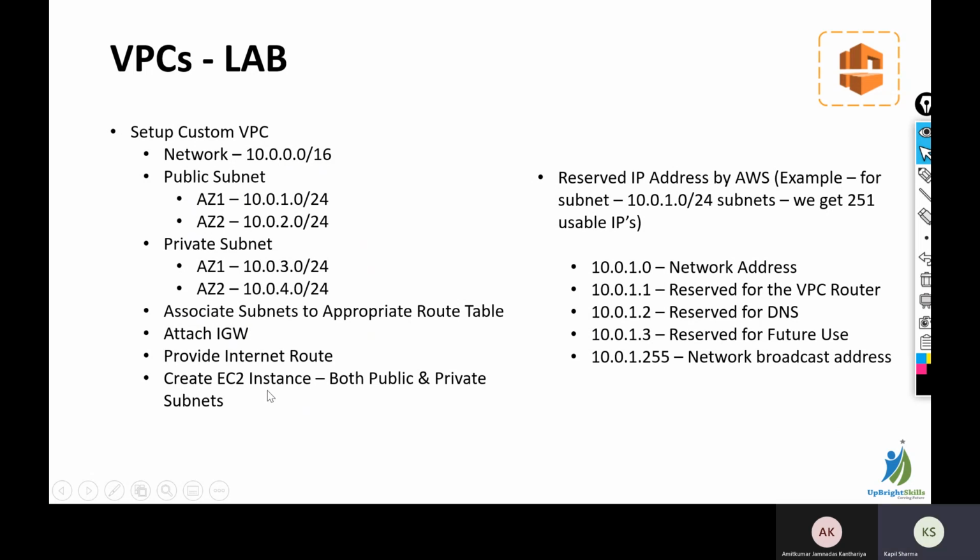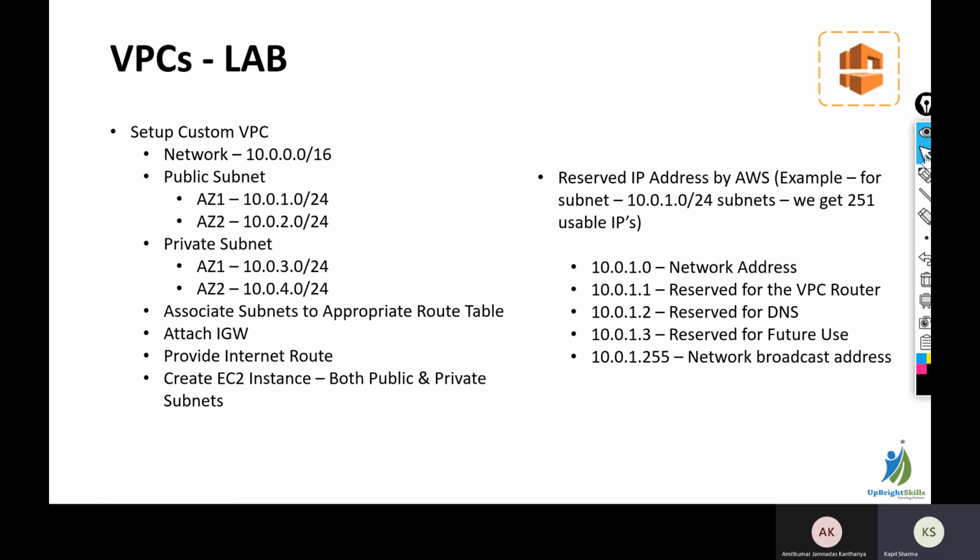We will be creating EC2 instances both in the public subnet and private subnets. So we will be creating one instance in the public subnet so that we know how we can choose the subnets and how we can get access to public subnet instances. And the same way we will be creating a private subnet instance and we will see how we can access that private subnet instance through various different methods.